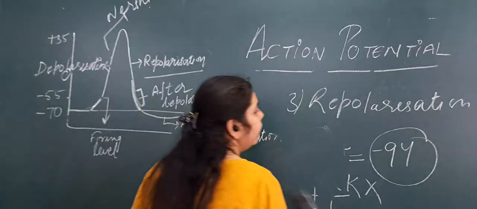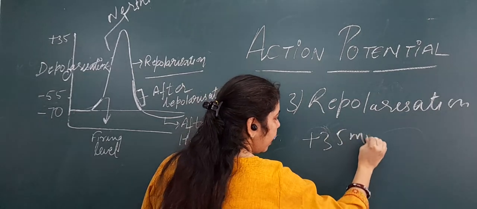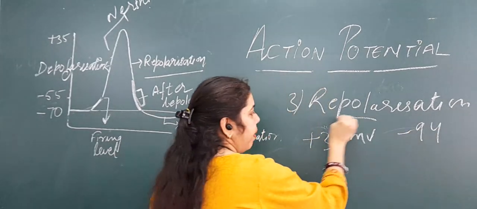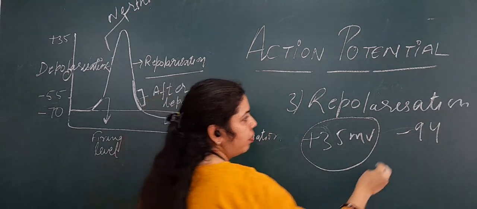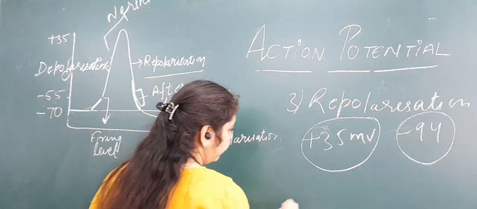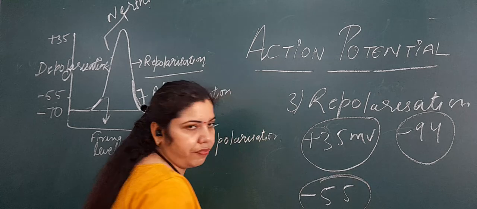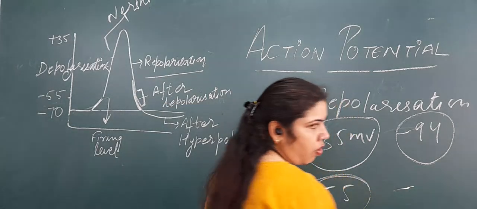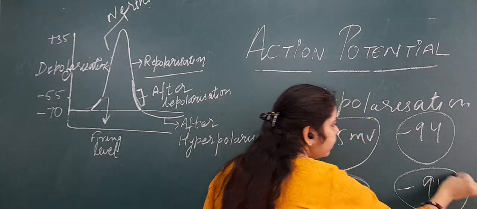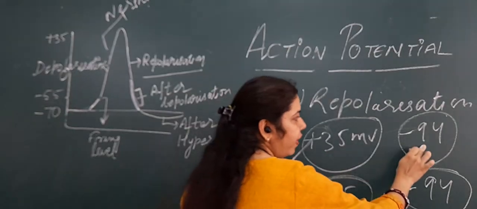So now you tell me that at plus 35 millivolt, at the end of depolarization, the membrane potential is plus 35 and equilibrium potential for potassium is minus 94. And in the last part, suppose the membrane potential is minus 55 and the equilibrium potential already calculated by Nernst potential is minus 94. So which difference is more? Obviously this difference is more, the plus 35 and minus 94.